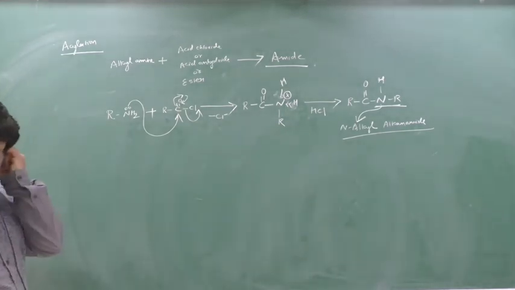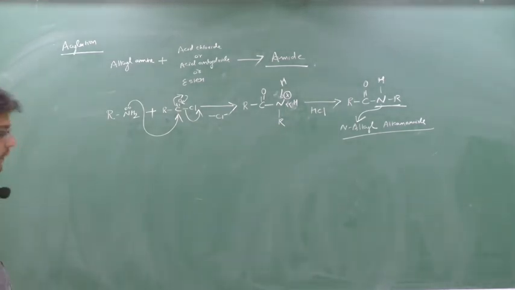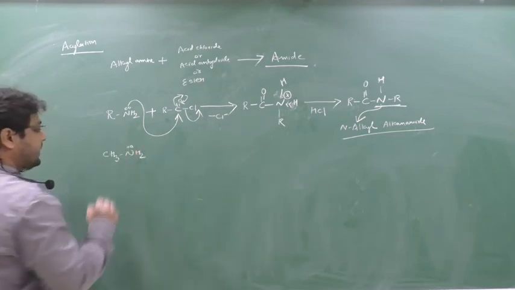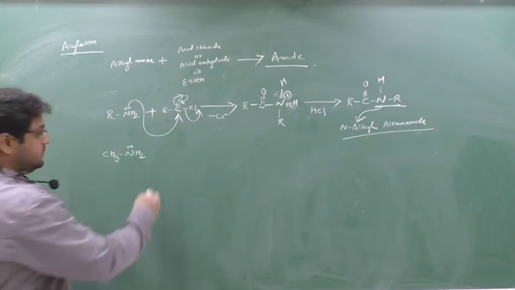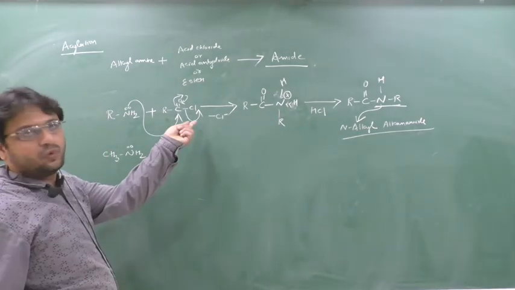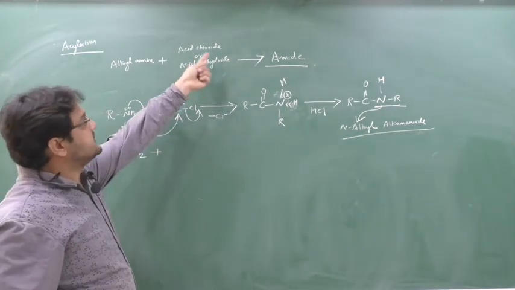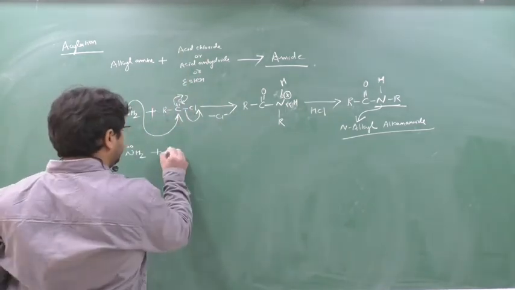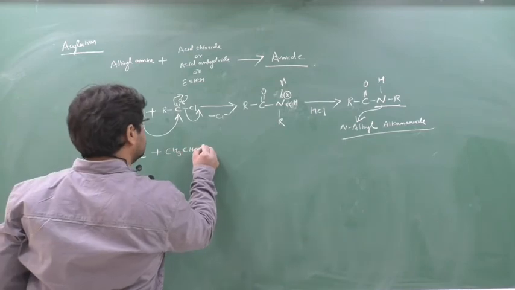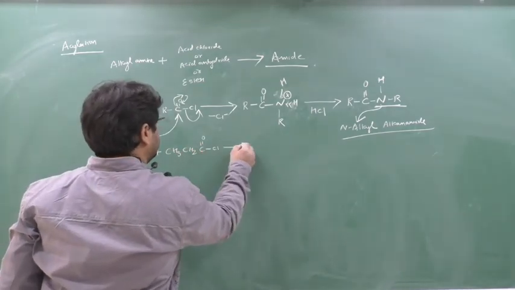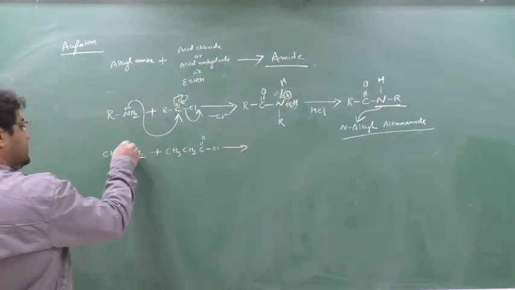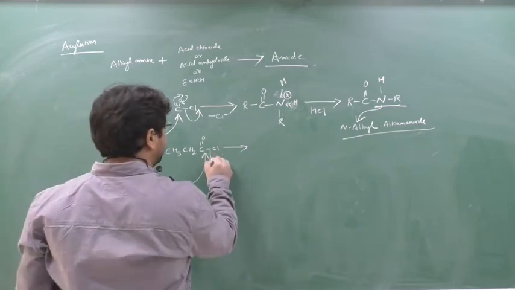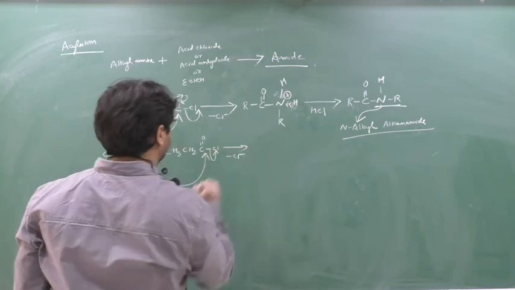See here. I will react CH3NH2, methylamine, with propanoyl chloride. Oyl, yes or no? Acid chloride, oyl is a suffix. So here there is CH3, CH2, C double bond O, Cl, propanoyl chloride. Now what will happen? This nitrogen will donate its lone pair to this carbon. This will release this Cl minus. So here Cl minus will be released.